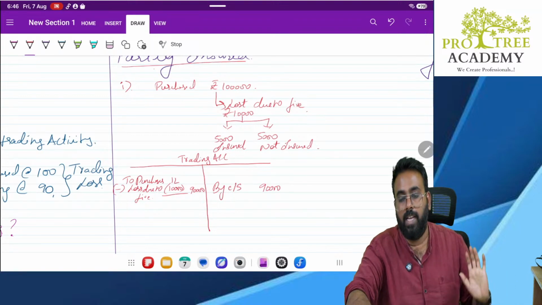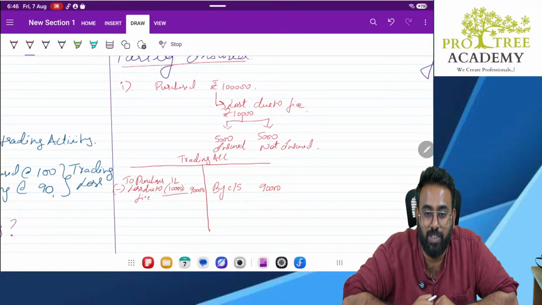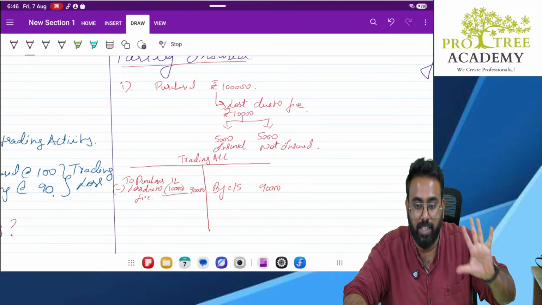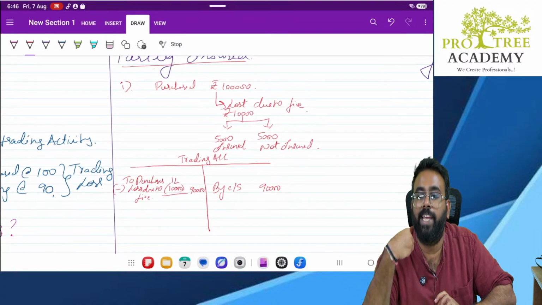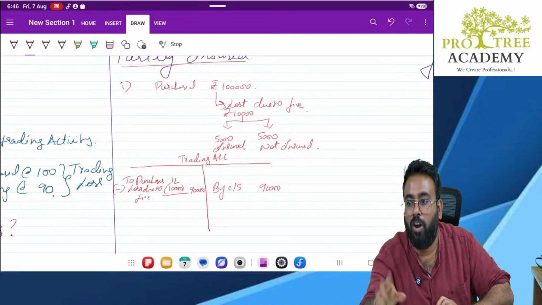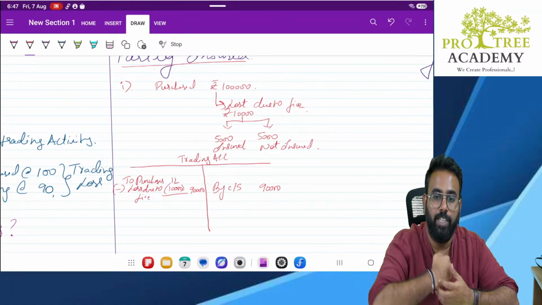Sir, out of 10,000, 5,000 is repaid by insurance, no sir? Correct, sir. But the 5,000 which insurance is paying has nothing to do with the goods which I have lost. Insurance will pay me the money. They are not giving us the goods. They will pay us the money which we have lost.